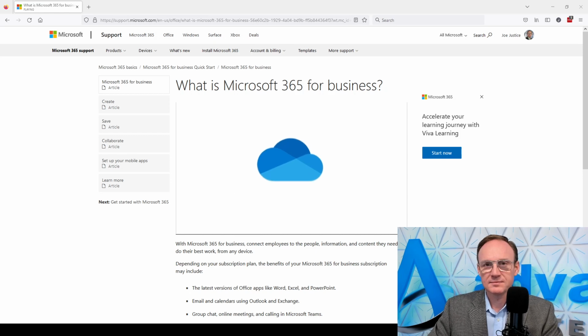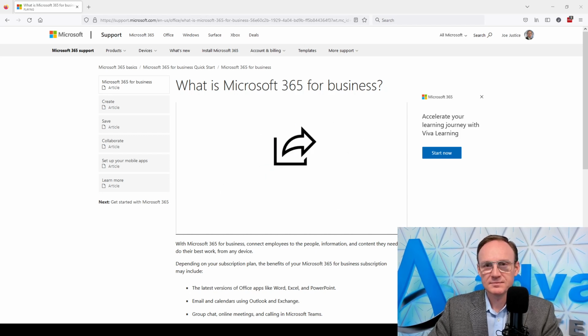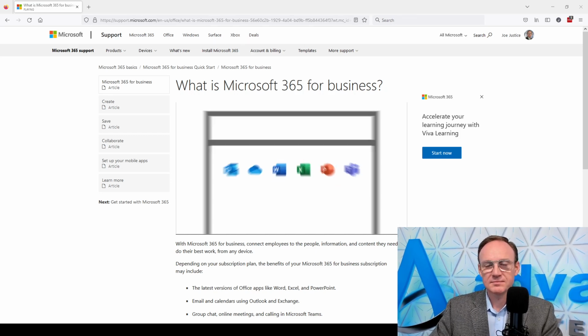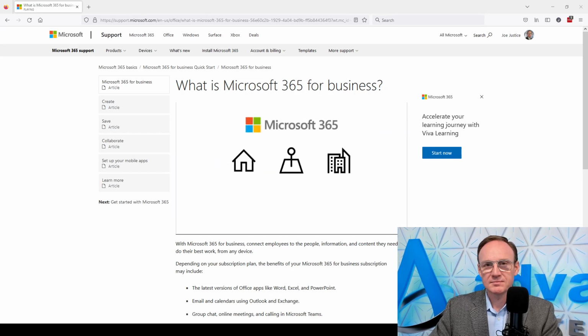You can store any type of file, including images, spreadsheets, presentations, and more. Then share and work in real time with your coworkers, no matter if you're in the office or on the go. Keep organized and connected with the mobile apps on your devices. And stay productive from any browser with Office for the web. Work and collaborate from anywhere and on any device with Microsoft 365.